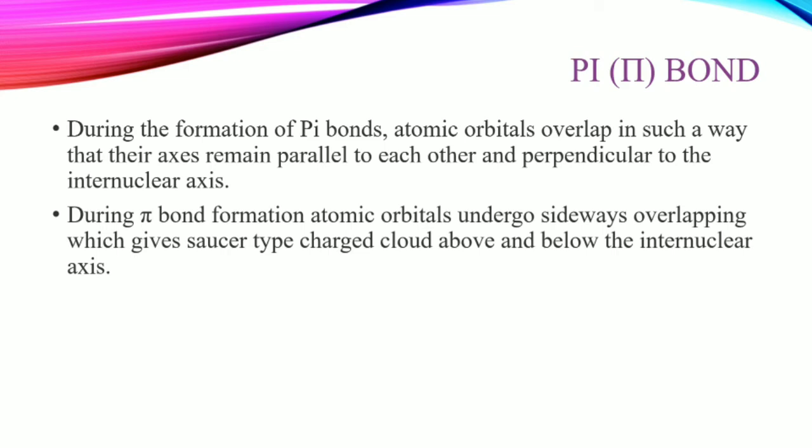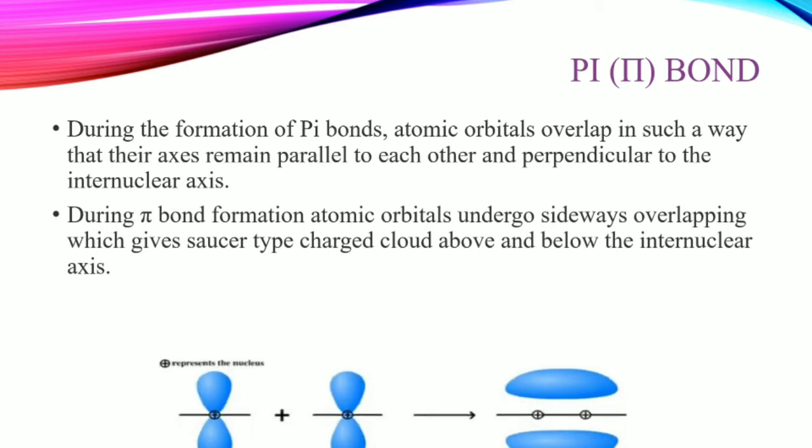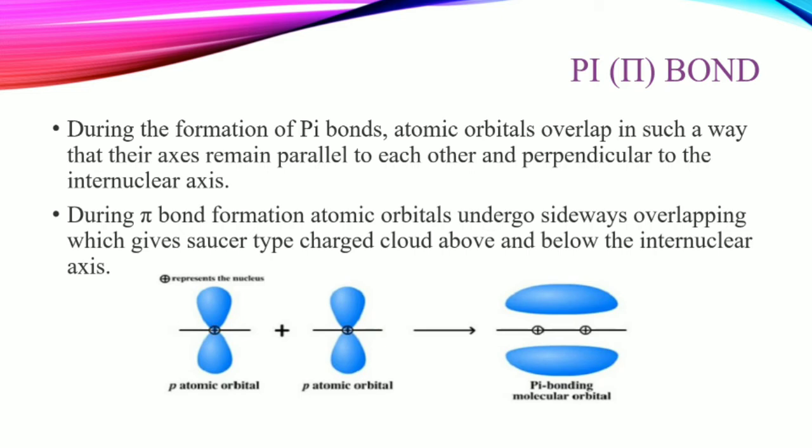During pi bond formation, atomic orbitals undergo sideways overlapping, which gives the charge cloud above and below the internuclear axis. In this way the p orbitals and p orbitals become parallel, and we get pi bonds, with sideways overlapping.